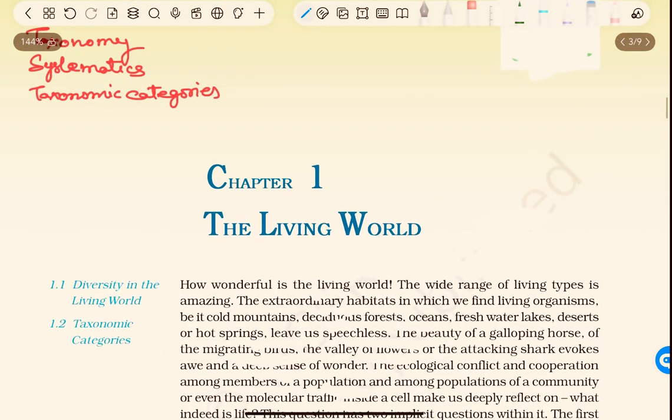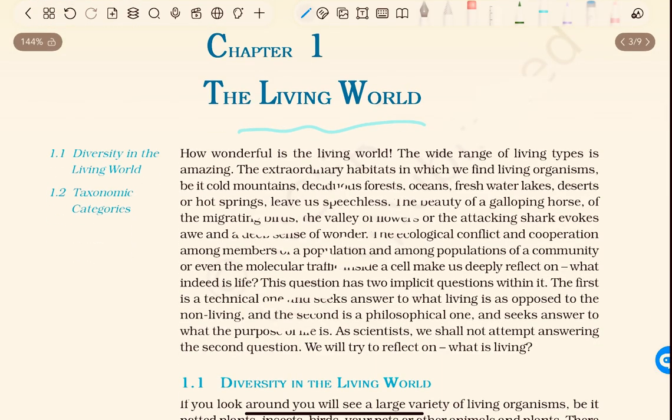chapter number 4, that is living world. So in this chapter, the contents are diversity in the living world and taxonomic categories. How wonderful is the living world? The wide range of living types is amazing. There are so many species, so many varieties of living beings. The extraordinary habitats in which we find living organisms, be it cold mountains, deciduous forests, oceans, freshwater lakes, deserts, or hot springs, leave us speechless.